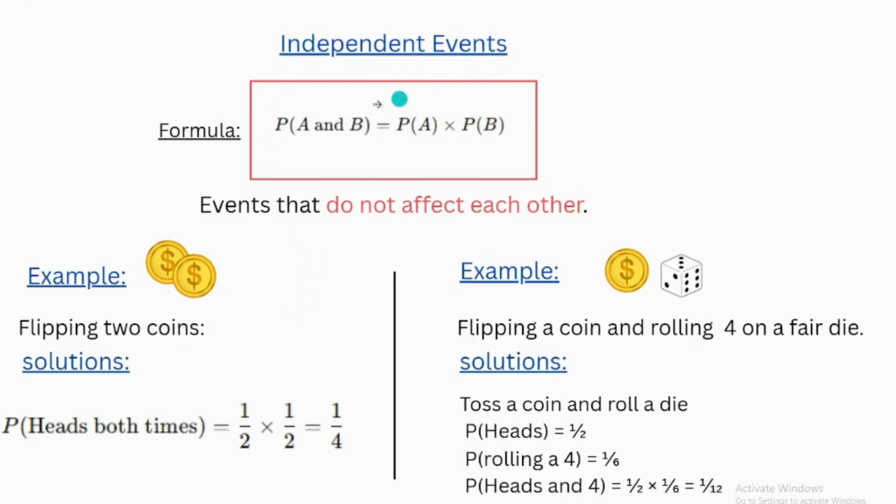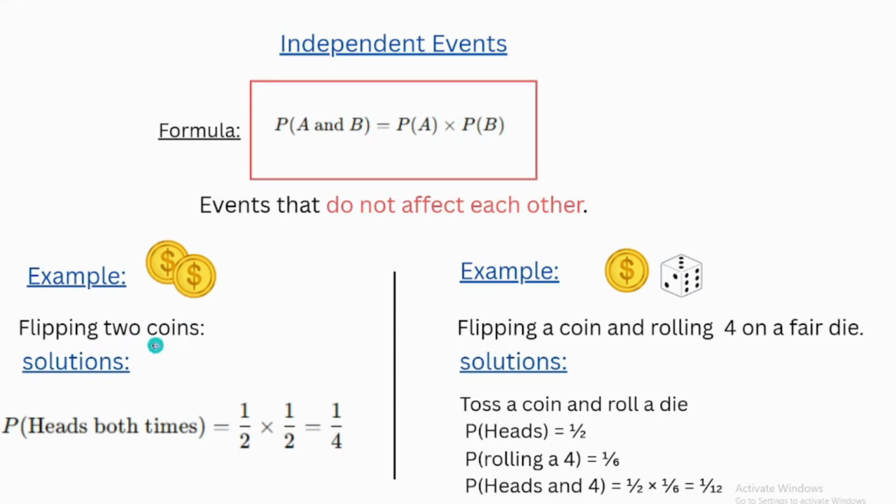Independent events. Formula: probability of event A and event B equals probability of A times the probability of B. These are events that don't affect each other, so they are independent. When we flip two coins, when I flip the first coin, that doesn't affect the result of the other coin.